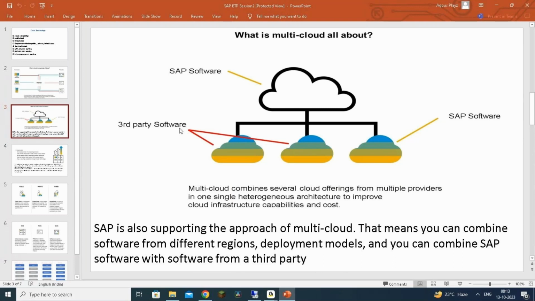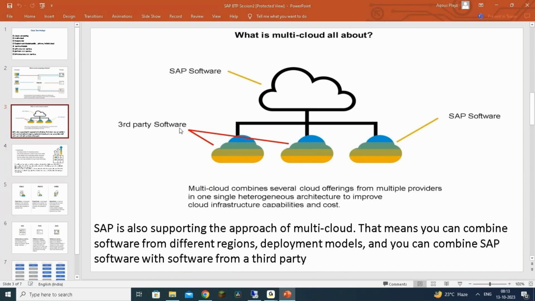Don't think that customers will opt only for SAP solutions. It's not like that. They may opt for multiple products from different vendors. Sometimes they may go with private cloud, sometimes public cloud, and some applications they may even deploy on premise, depending on the requirement.